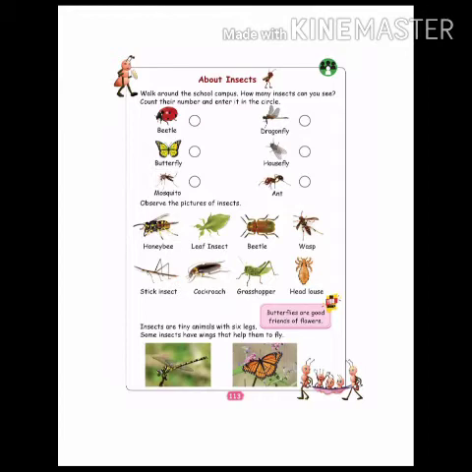Come to the right side. Dragonfly. I did not see it, so I have put a dash in the circle. If you have seen, write the numbers. Next one is housefly. Write the number. Next one is ant. If you have seen, you write the number of it.